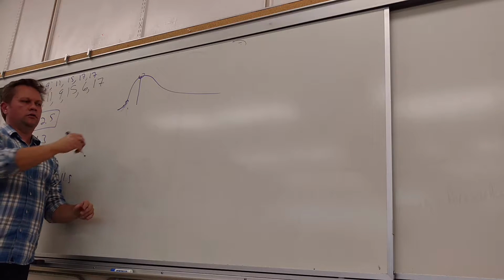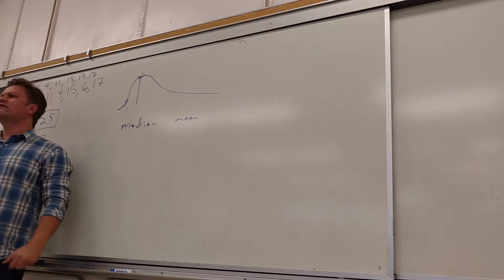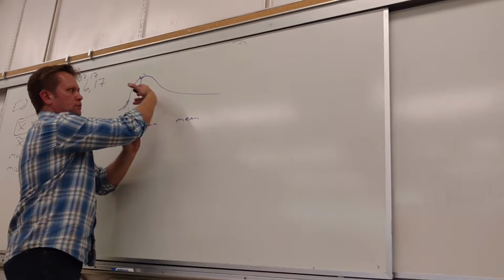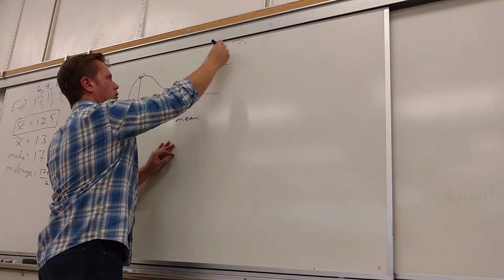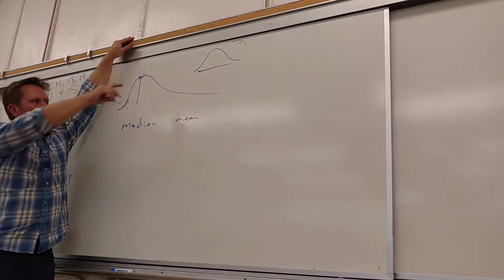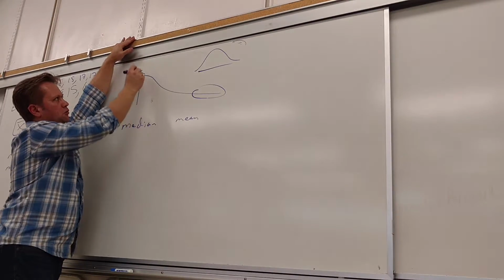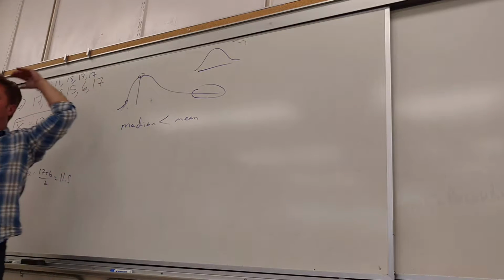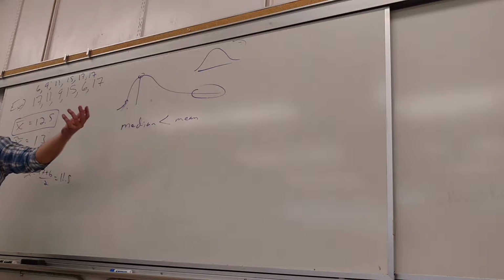Which one's bigger? The median or the mean? Which one would be bigger? Well, which one's affected by the outliers? The mean. So the fact that this has been pulled this direction, do you see what I'm saying? So this is like taffy, and it used to look like a nice normal curve, and then somebody went, no, and then just pulled it like that. Right? And so the fact that these are extreme values, the median is going to be pulled a little bit up, but the mean is the one that's going to be more affected. So here the mean would be more than the median. And if it was the other way around, it would be the other way around.